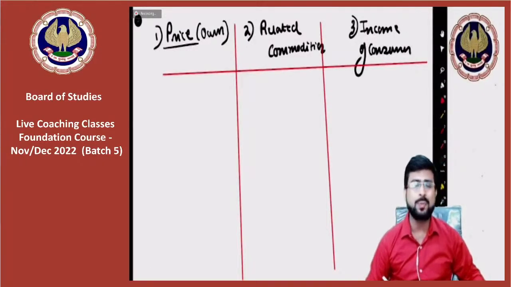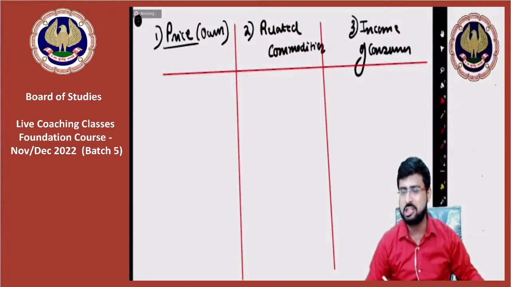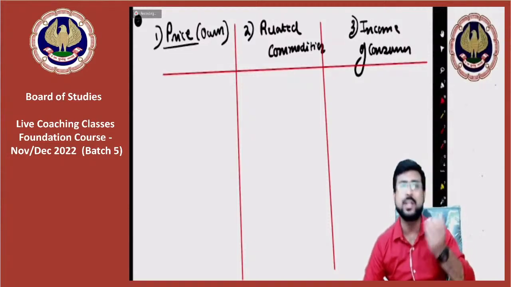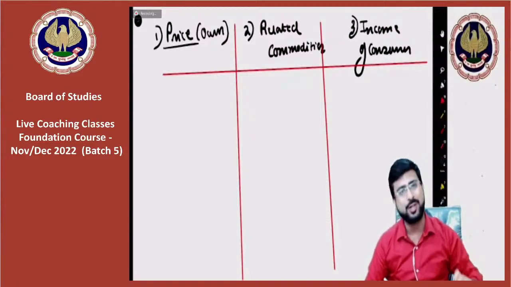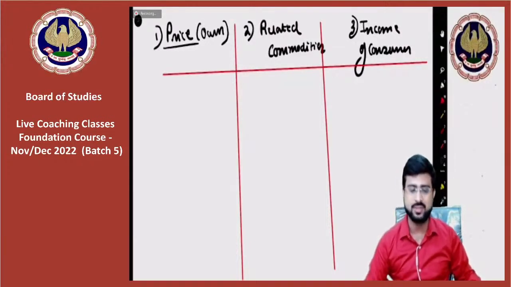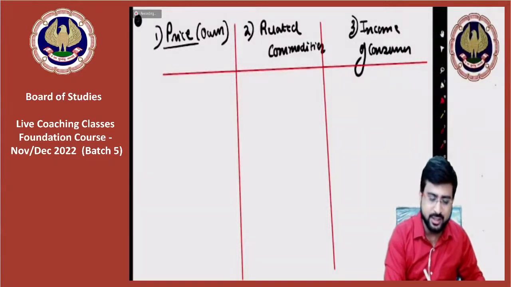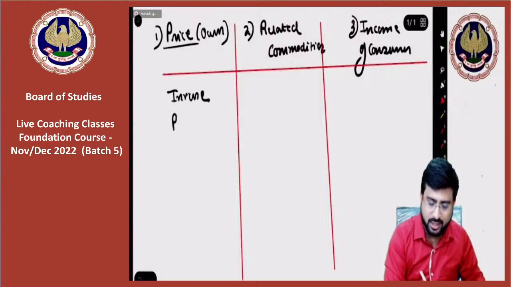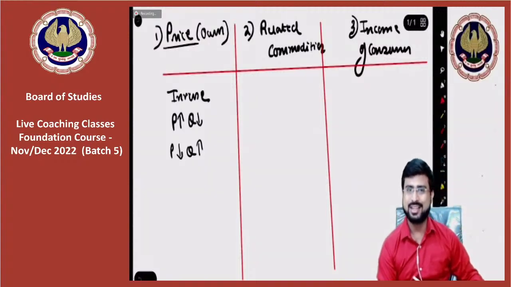So in own price, we have understood what kind of relationship. My dear friends, you can copy it with me. No problem. In own price, what have we studied? We have studied that there is an inverse relationship. That is, if price rises, quantity demanded will fall, and if price falls, quantity demanded will rise. Correct? Yes, sir. This is an inverse relationship.